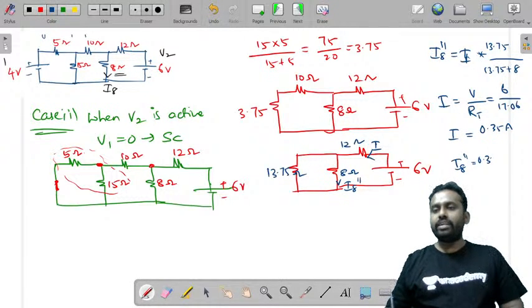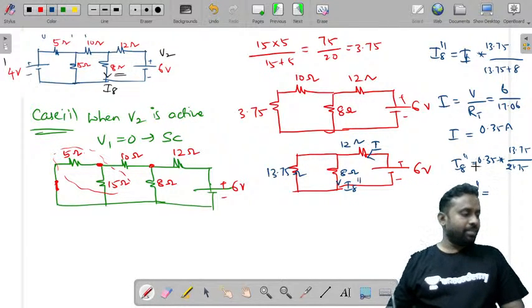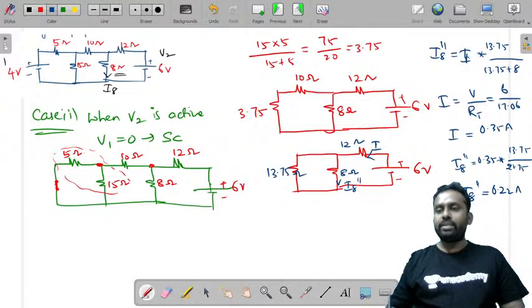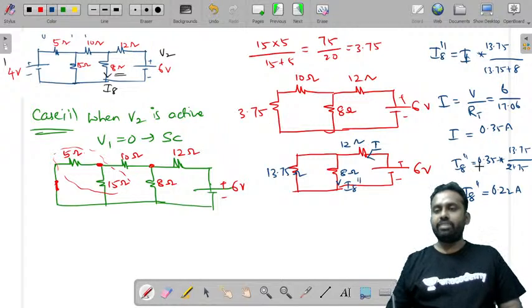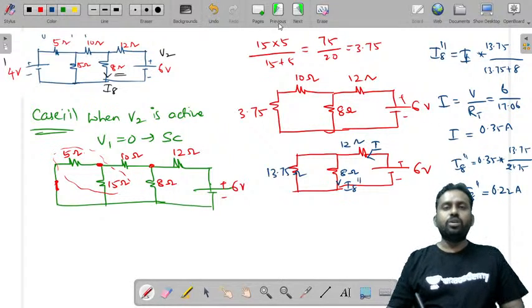When you know this current, can I find I8 double dash? It is 0.35 into 13.75 by 13.75 plus 8, 21.75. So you'll get the I8 double dash value. What is the I8 double dash value? It is 0.22 amperes. I think this is one of the easiest methods. 0.22. What was I8 dash?